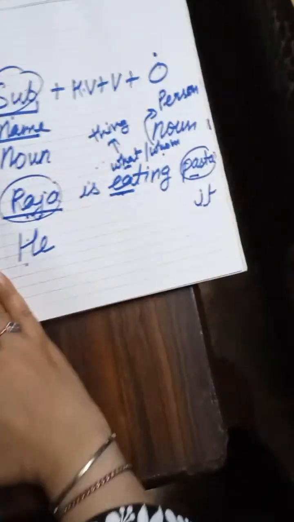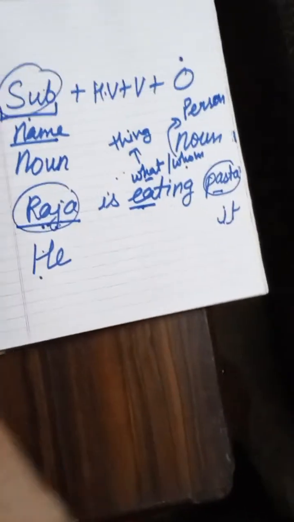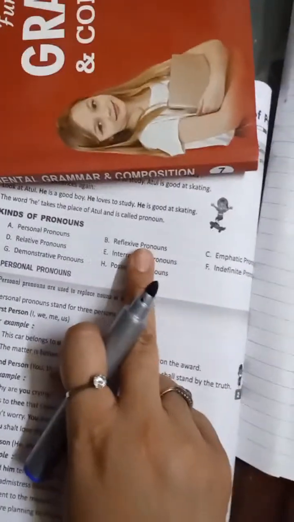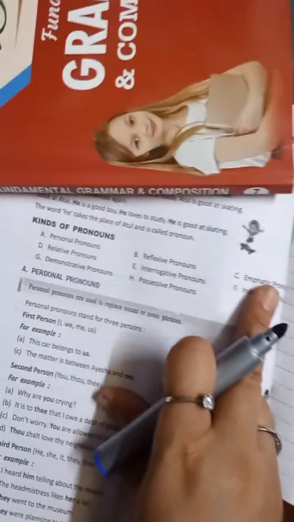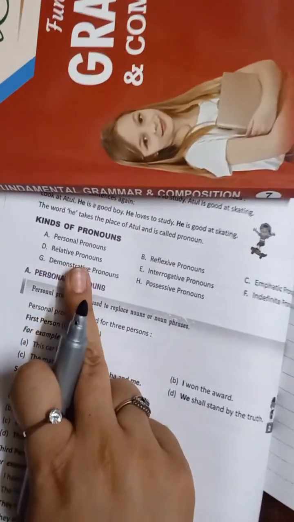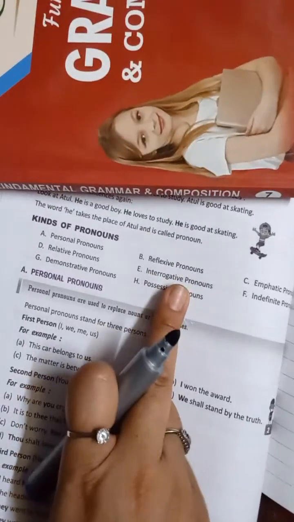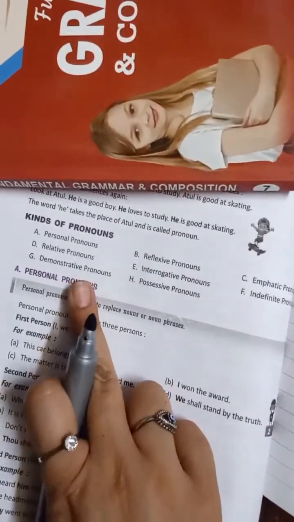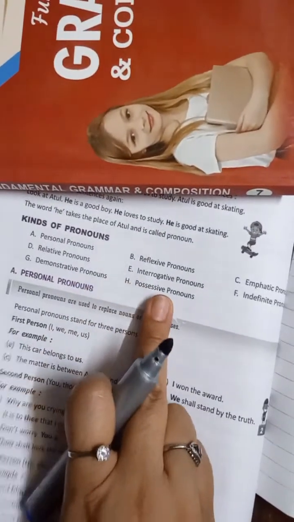Okay, and after this, see, positions will remain the same. As I told you, the positions for subject and object, like all the types: personal pronoun, then reflexive pronoun, emphatic pronoun, and then relative pronoun, interrogative pronoun, indefinite pronoun, demonstrative pronoun, and possessive pronoun.